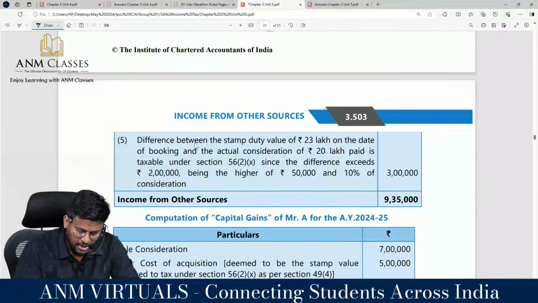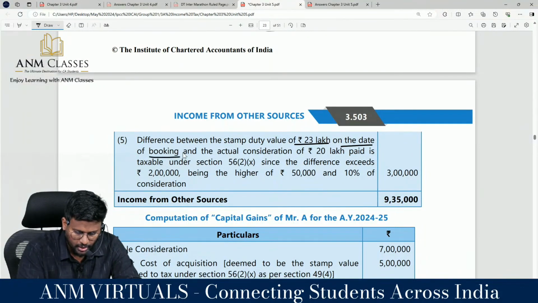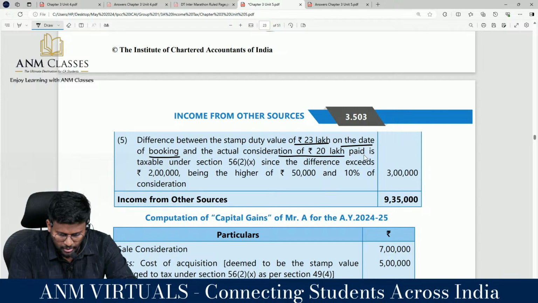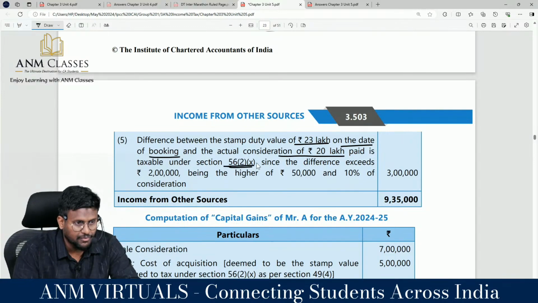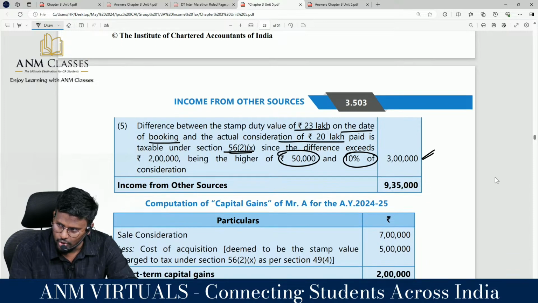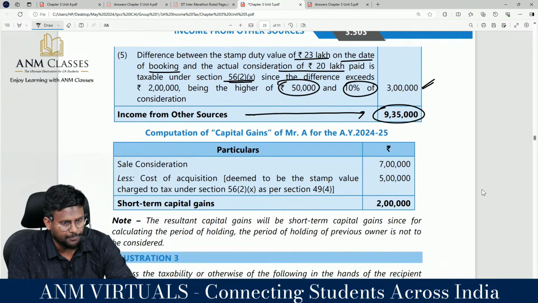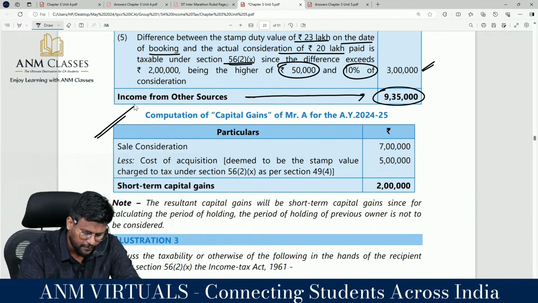Difference between the stamp duty value of 23 lakh on the date of booking and the actual consideration paid is taxable under section 56 subsection 2 clause 10, since the difference exceeds the higher of 50,000 or 10% of consideration. So 3 lakh should be taxed. So income from other sources is 9 lakh 35,000. Comfortable? Yes, sir. Now I have to calculate the capital gain, which is short term capital gain.